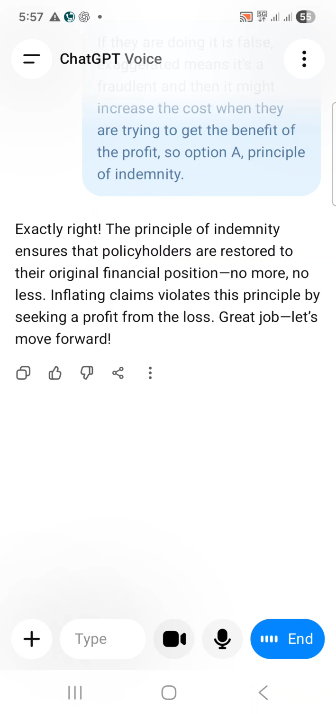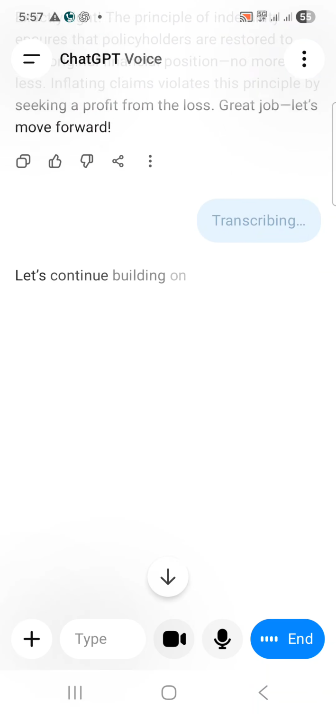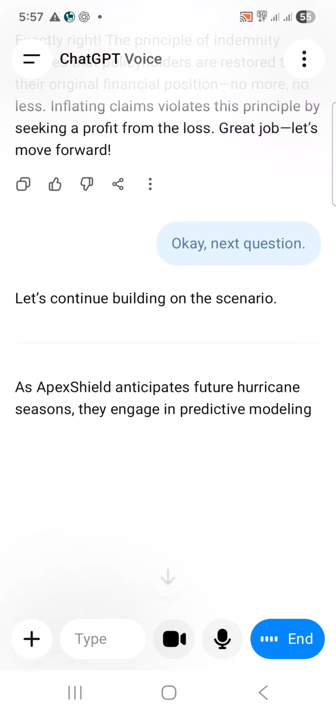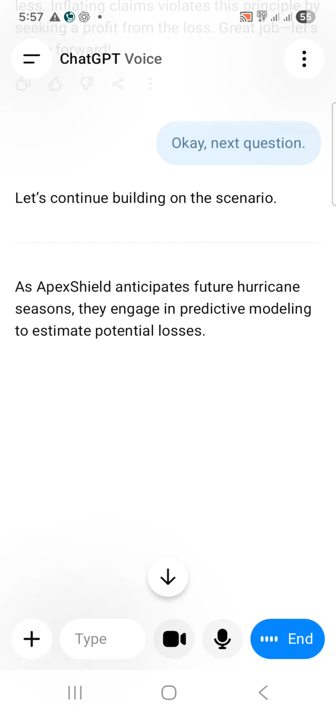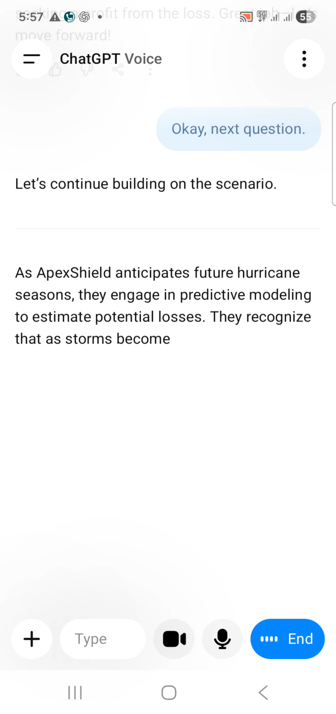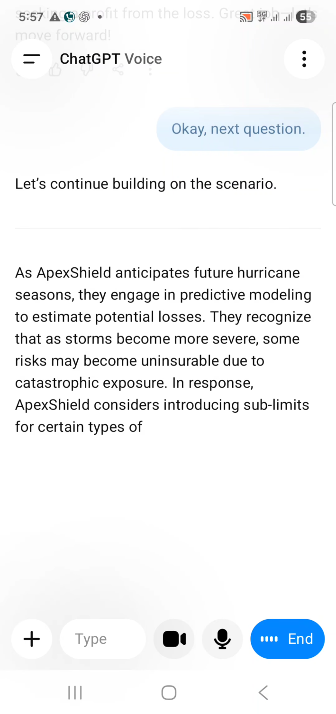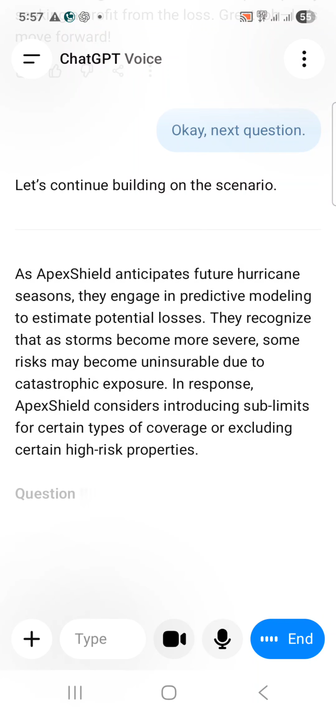Okay, next question. Let's continue building on the scenario. As Apex Shield anticipates future hurricane seasons, they engage in predictive modeling to estimate potential losses. They recognize that as storms become more severe, some risks may become uninsurable due to catastrophic exposure. In response, Apex Shield considers introducing sublimits for certain types of coverage or excluding certain high risk properties.